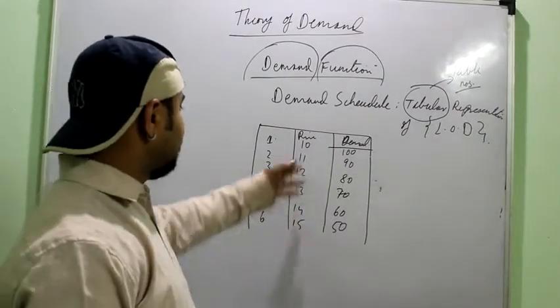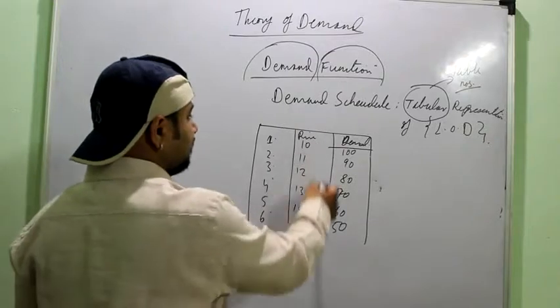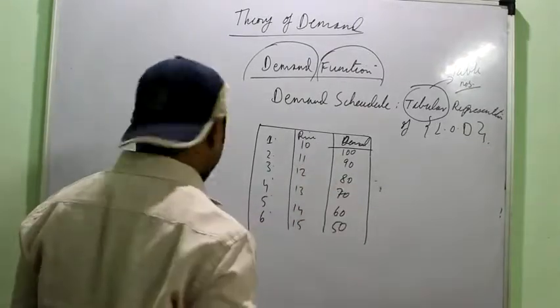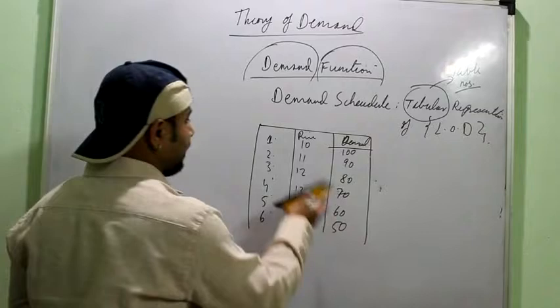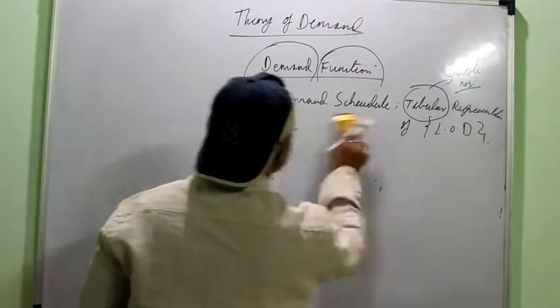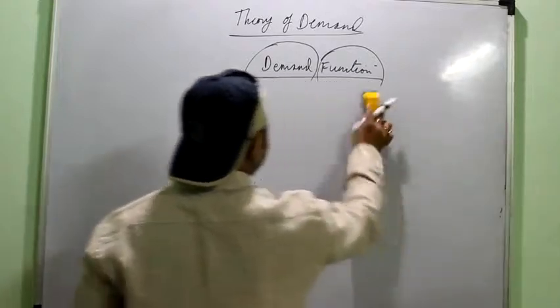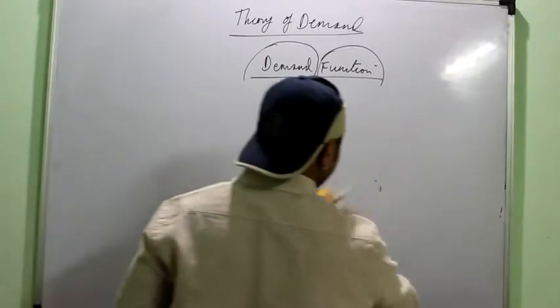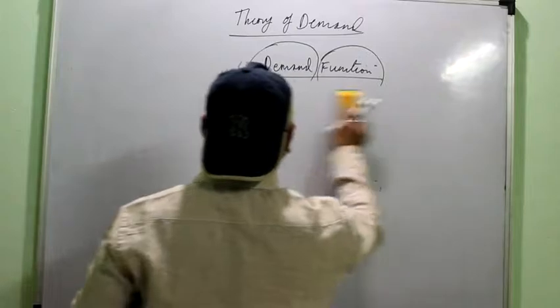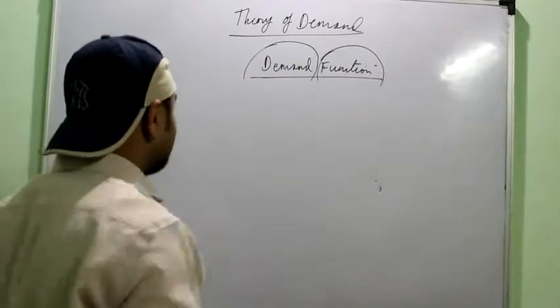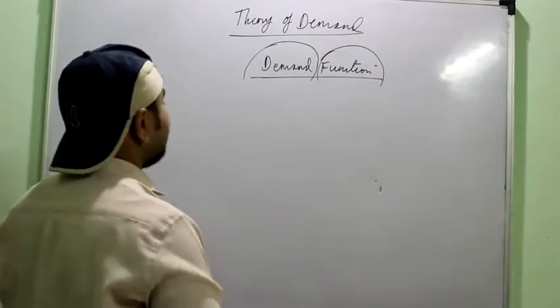Okay, you can make any schedule. Just you have to remember that if price is rising, then demand should fall, and vice versa, right? This is a demand schedule. Actually, these definitions of demand schedule and demand curve can be asked in a 1 mark question, and the representation also may be asked in a 1 mark question, right? So you have to just keep these concepts in mind.